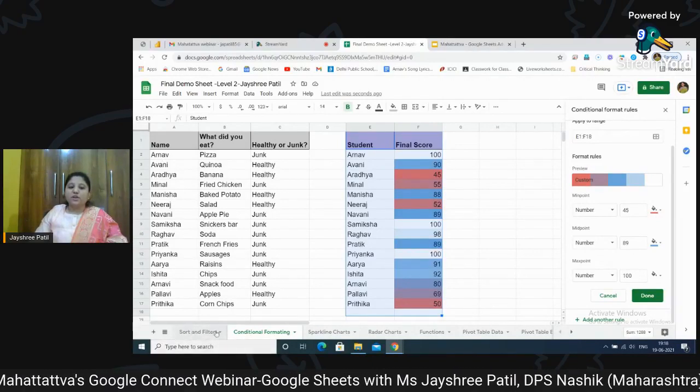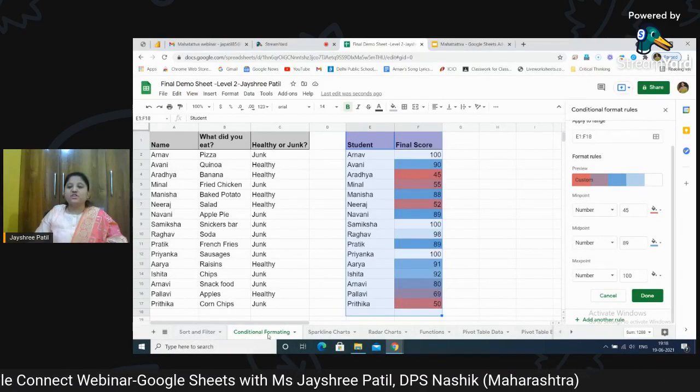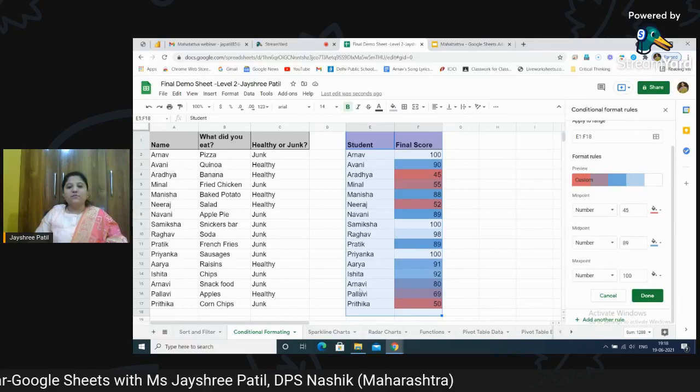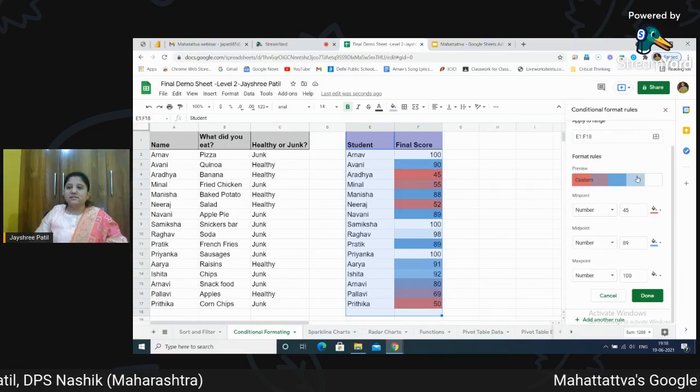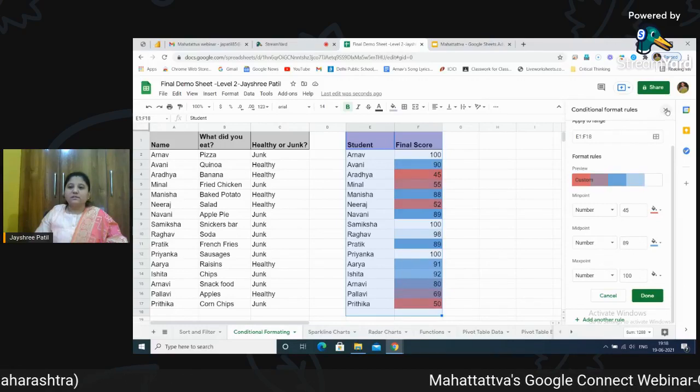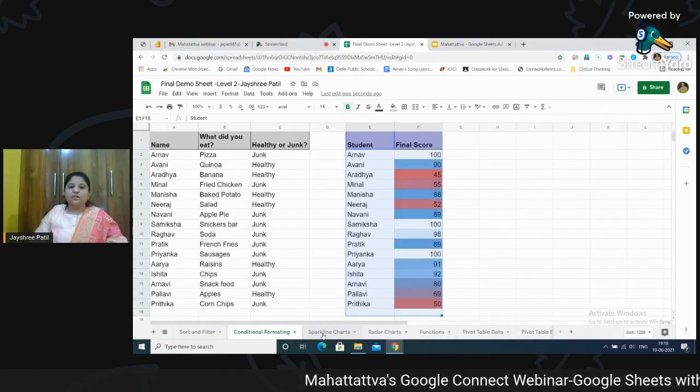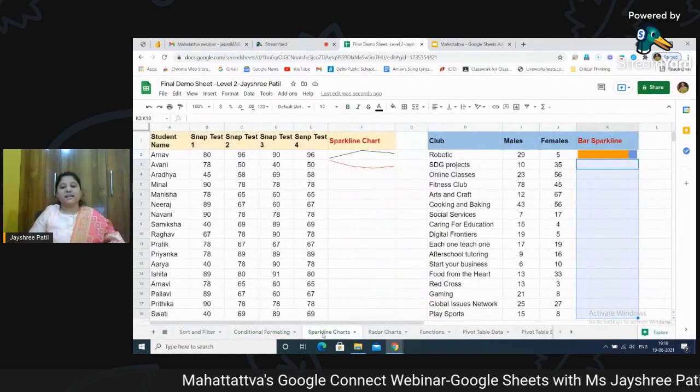Once we are done with sort and filter, we are done with conditional formatting. Now in level 2, we also need to work on something called a sparkline chart. Let's see what it is all about. I'm just closing this and going to the next topic, sparkline charts.